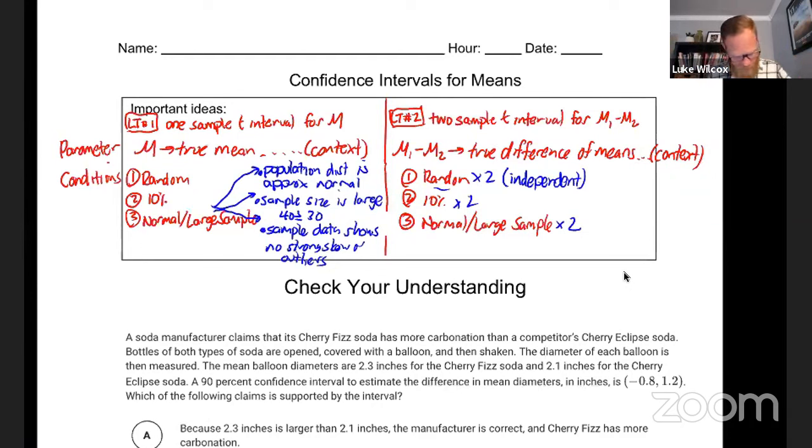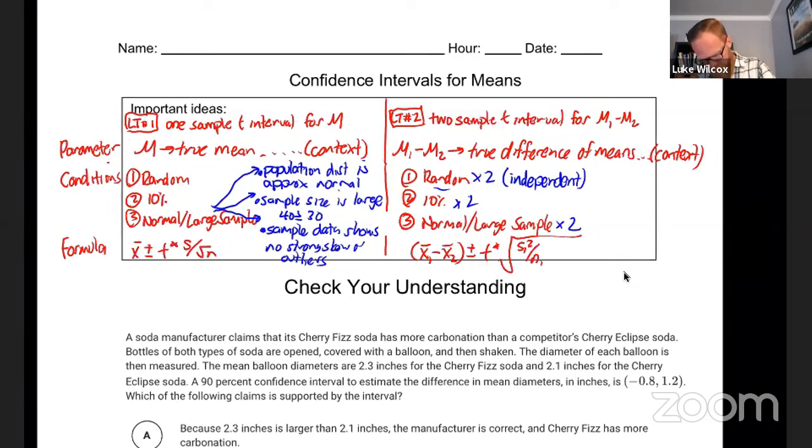Okay, the final thing that I'd like to record here is the specific formula for the confidence interval. For 1 sample, you have x bar plus or minus t star times s over the square root of n. For the 2 sample, we have x1 bar minus x2 bar plus or minus t star times this big formula for standard error, which is s1 squared over n1 plus s2 squared over n2, and then square root that whole thing.